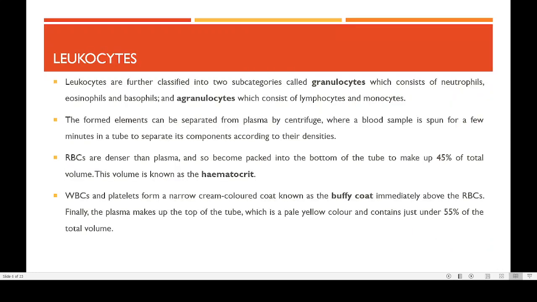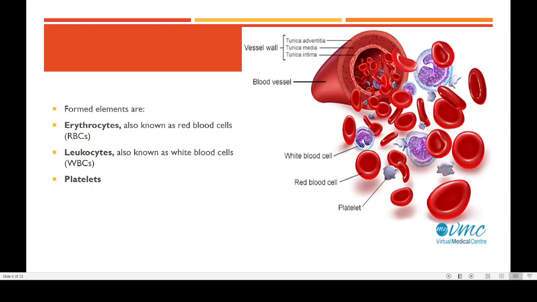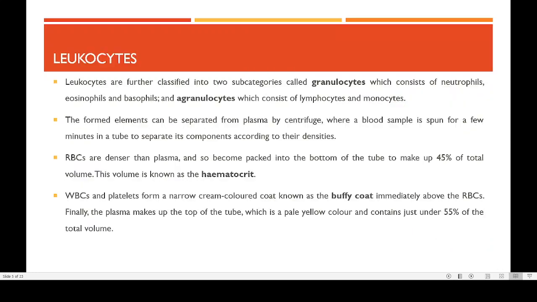Now coming to the different types of formed elements, one of the important types is the leukocytes. Among the leukocytes, you can see that there are different types again. There are two types of leukocytes. One is known by the name granulocyte, and the second one is known by the name agranulocyte.